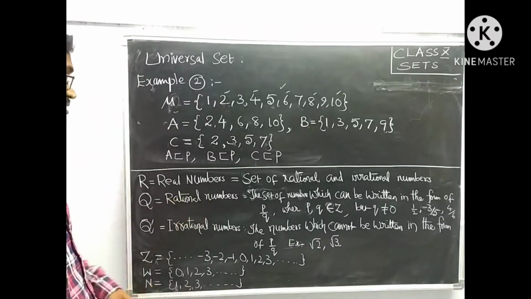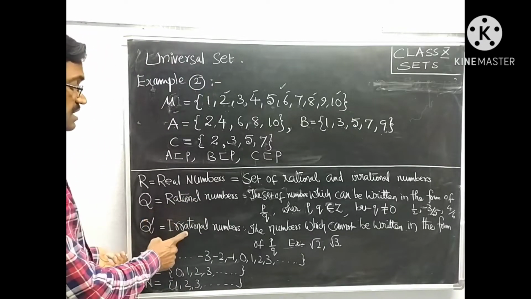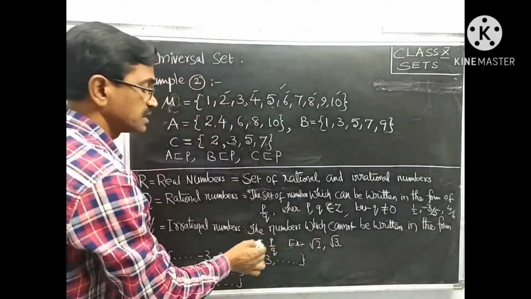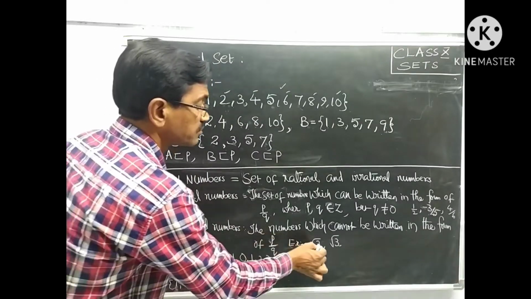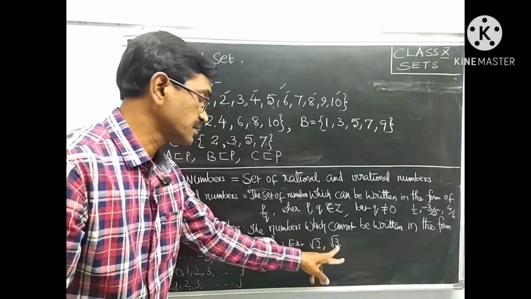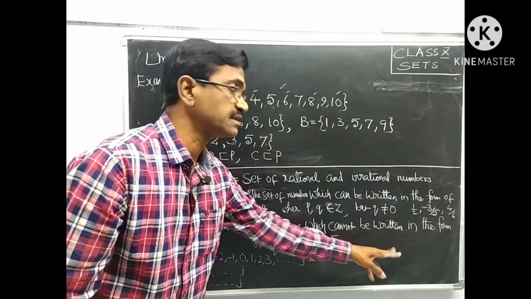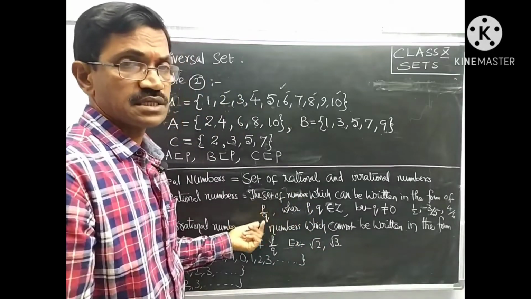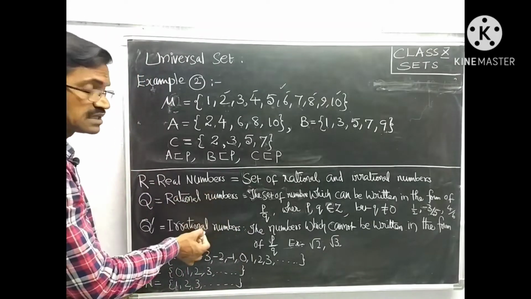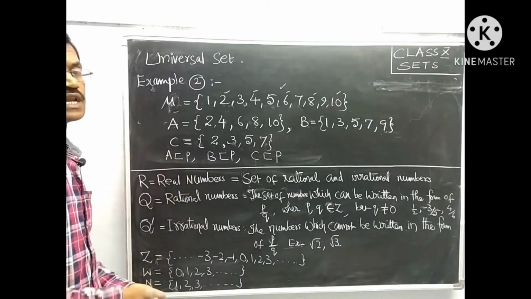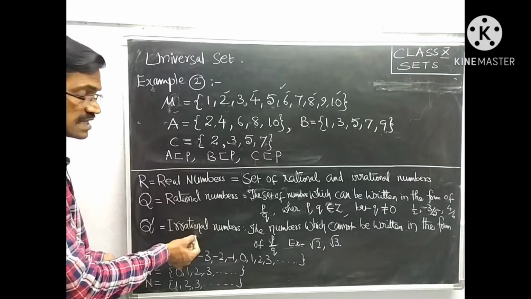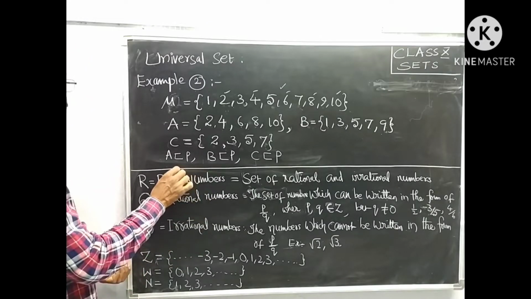Q dash is the set of irrational numbers, the numbers which cannot be written in the form of p by q, like root 2, root 3, root 5, root 6, root 7. We have already discussed this in previous videos. These rational and irrational numbers together are known as real numbers. So rational numbers are a subset of real numbers, and irrational numbers are also a subset of real numbers.